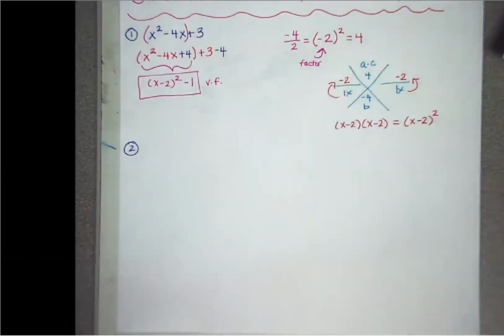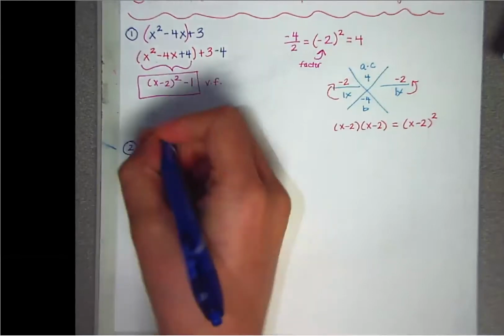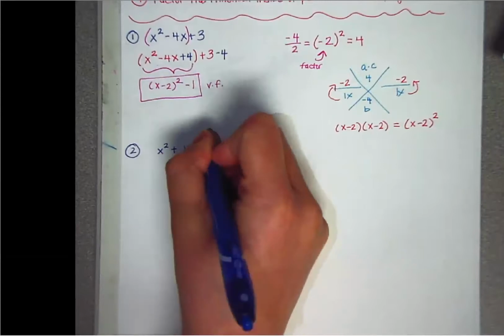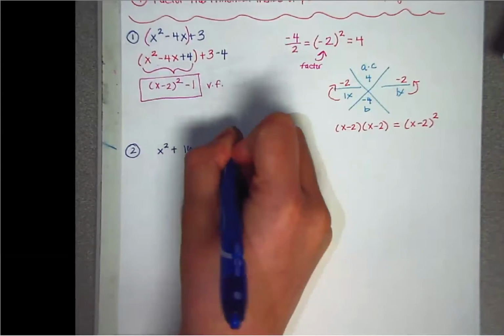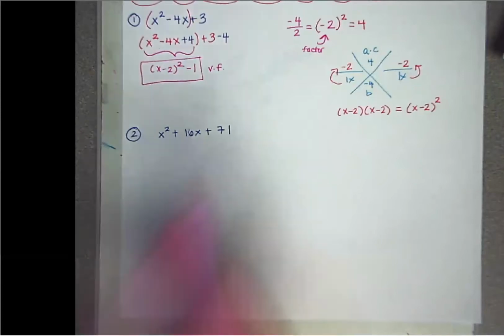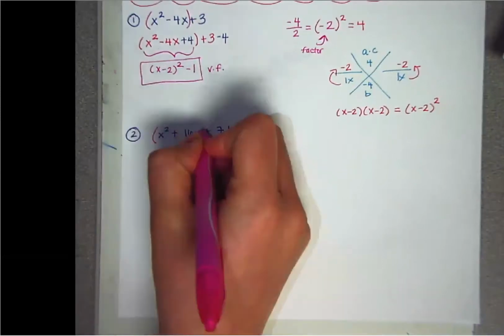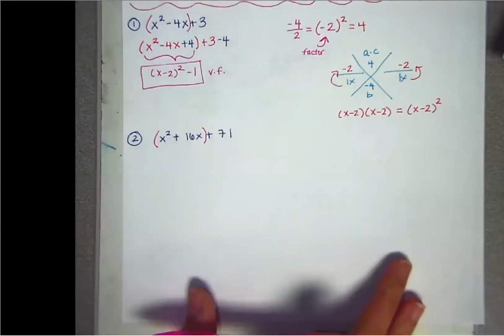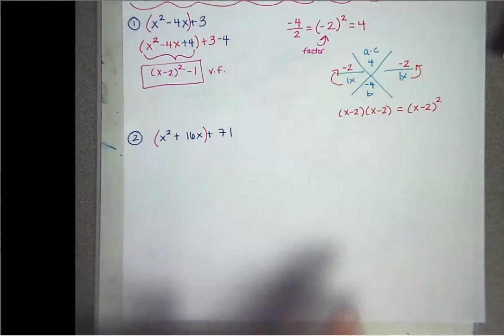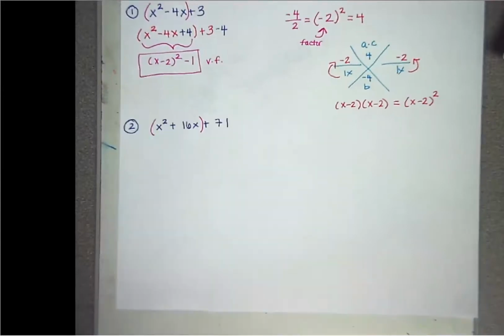Number 2 is going to be x squared plus 16x plus 71. And I told you want to put parentheses around the x squared and the x, which is the first 2. And the x squared is still 1x squared, so there's no reducing. We're going to reduce on number 4. So there's still no reducing here. So I'm going to do my steps on the side.